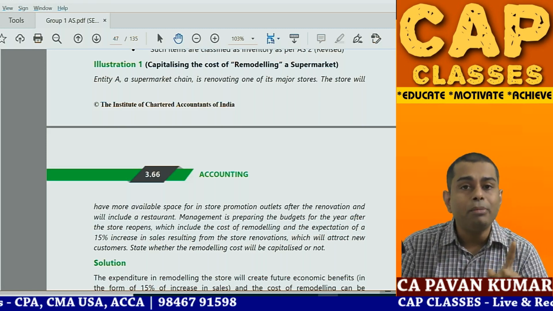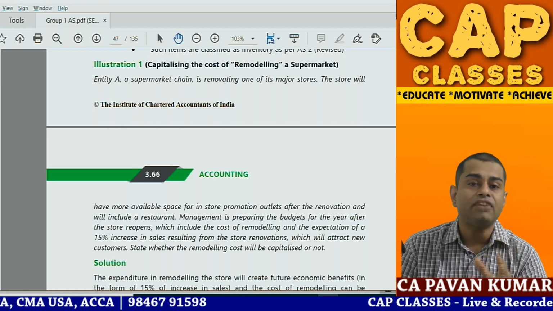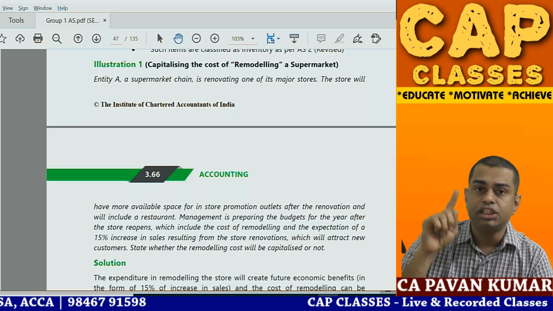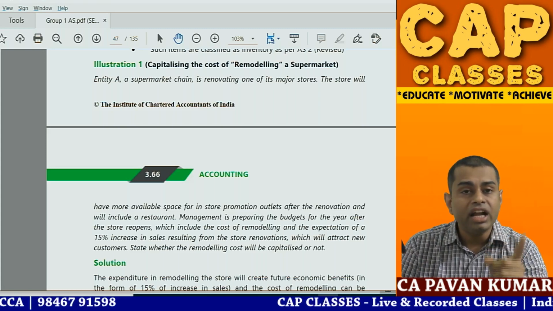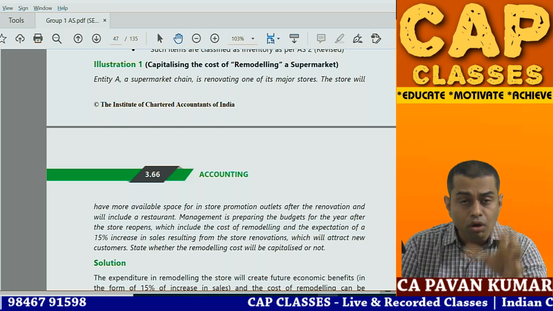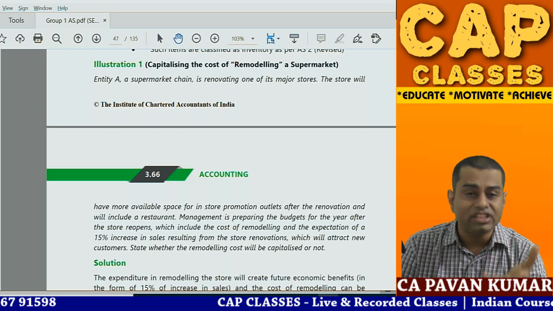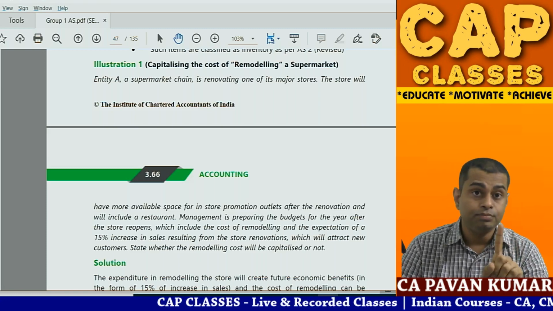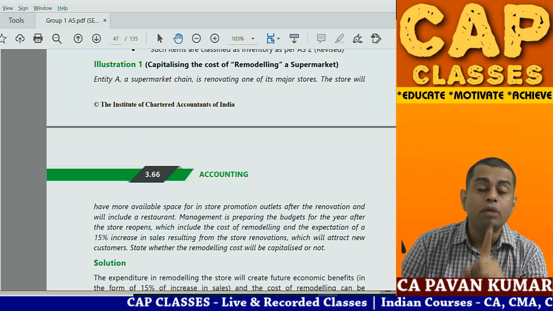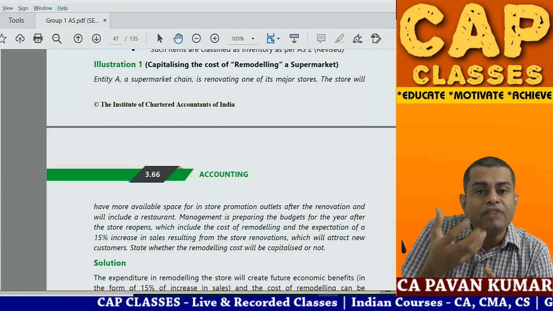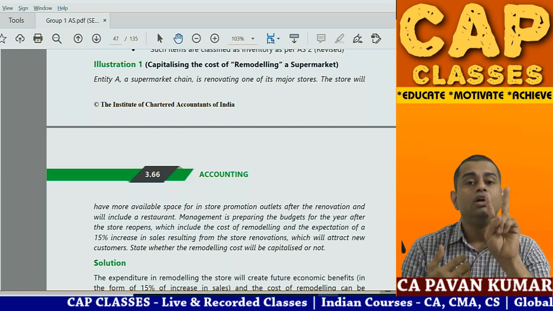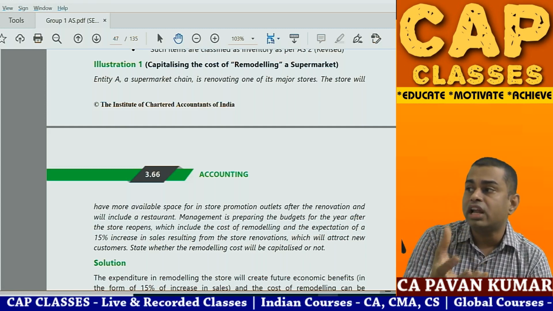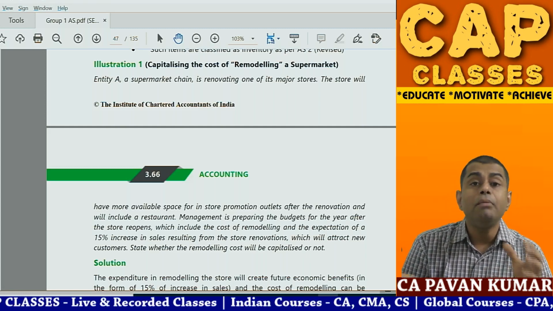Simple. This is a problem based on the recognition principles of Accounting Standard 10. First, close your eyes, rewind. What is the recognition principle? Any subsequent expenditure towards any enhancement of the existing facility can only be capitalized if two conditions are satisfied. One, that it gives future economic benefits. That means incremental benefits will come in the future. Two, the cost incurred towards that development or acquisition can be reliably measured.